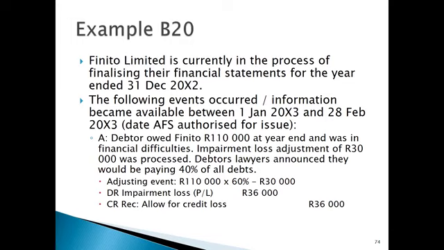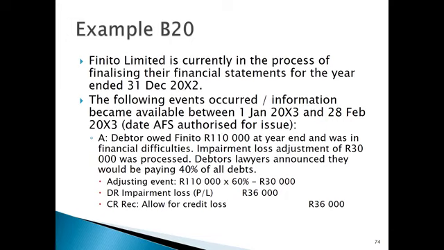The following events occurred or information became available between the 1st of January 20X3 and 28th of February 20X3, the date the financial statements were in fact authorized for issue. So this information tells us that these events did take place in that post-balance sheet period. So we need to decide, are these events in fact adjusting or non-adjusting?